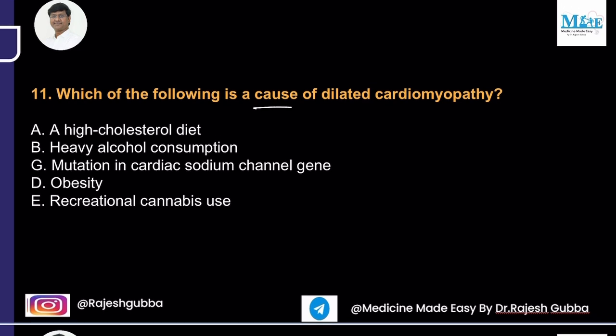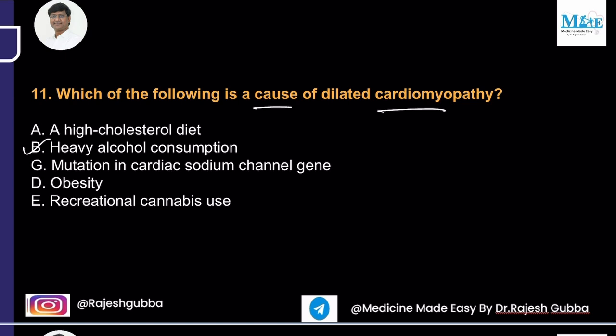Which of the following is the cause of dilated cardiomyopathy? A high cholesterol diet, heavy alcohol consumption, mutation in cardiac sodium channel gene, obesity, recreational cannabis use. So the one which can cause dilated cardiomyopathy is heavy alcohol consumption, whereas the high cholesterol diet causes hypercholesterolemia.